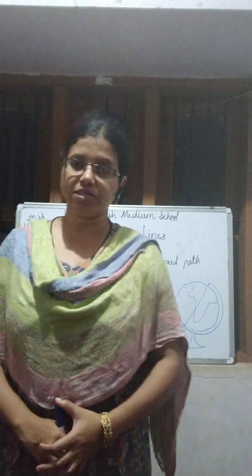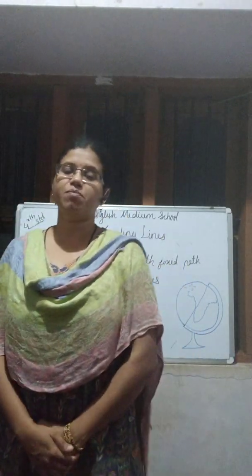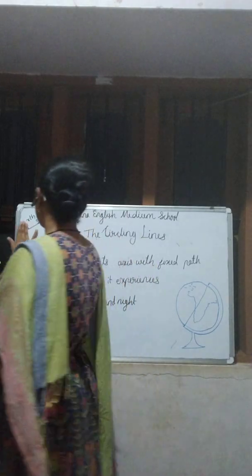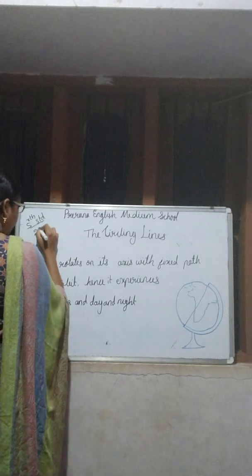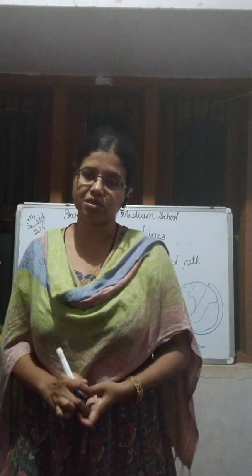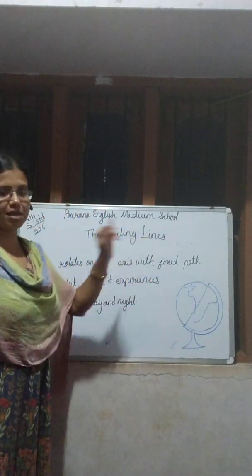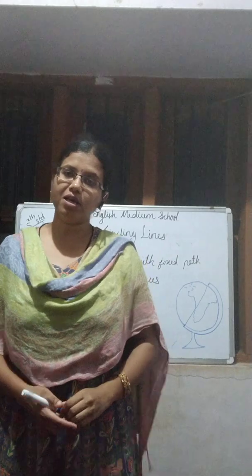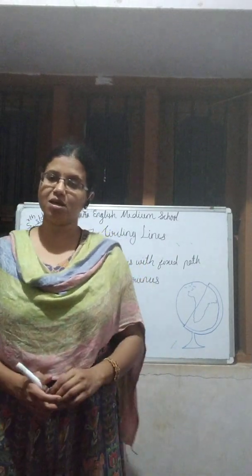In your first semester book, you have the social studies lesson from page number 206. Your first lesson is the circling lines. What are the circling lines? We come to know about that in this lesson.